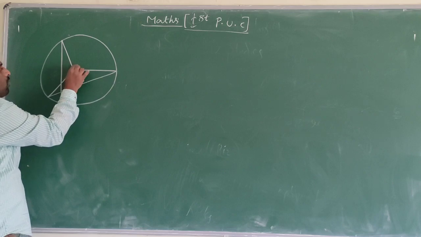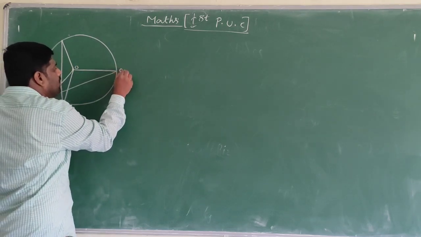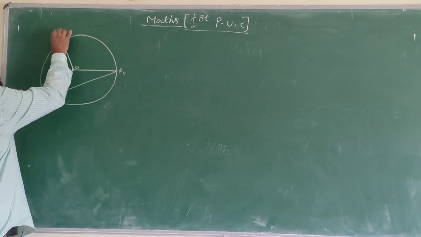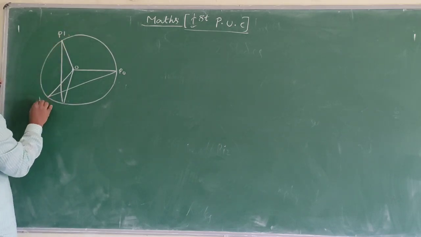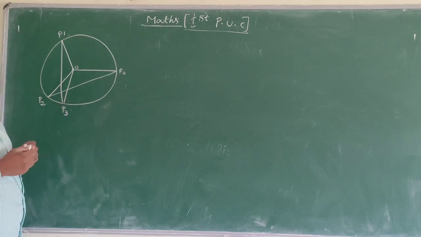This is O, the center, and this is P naught, this is P1, this is P2, this is P3.